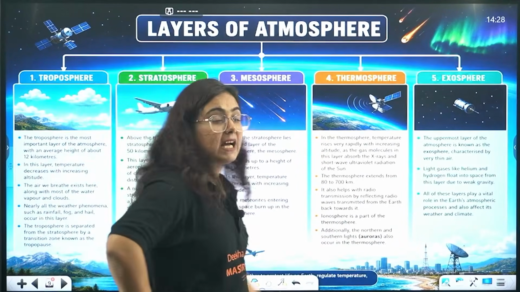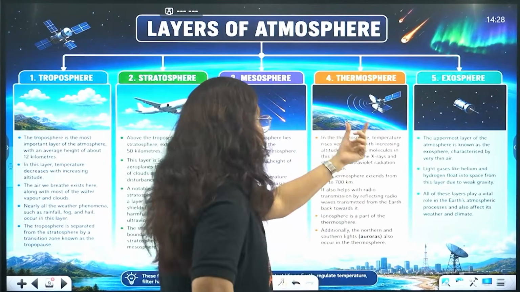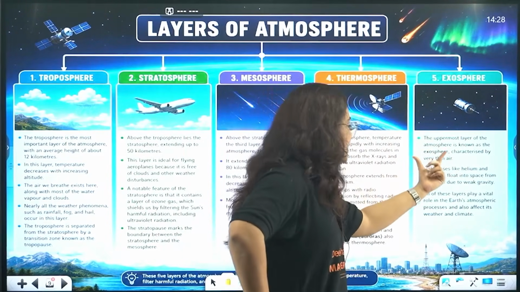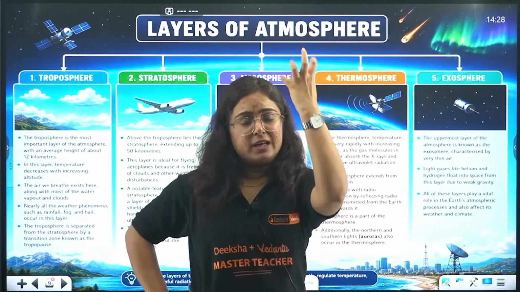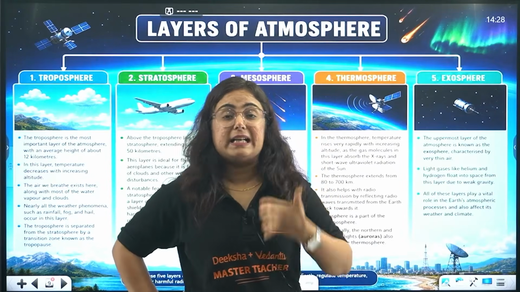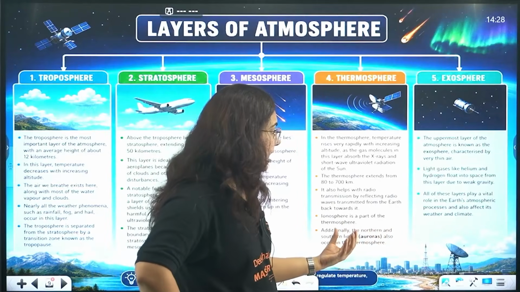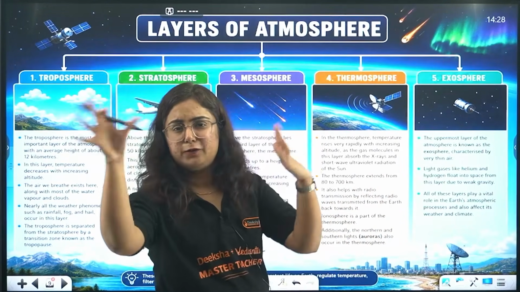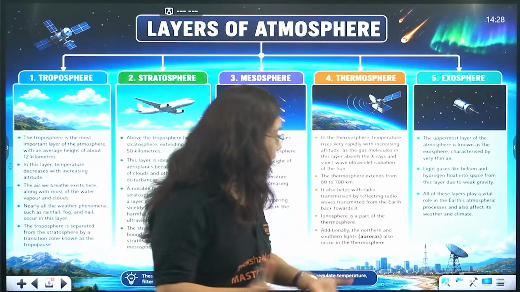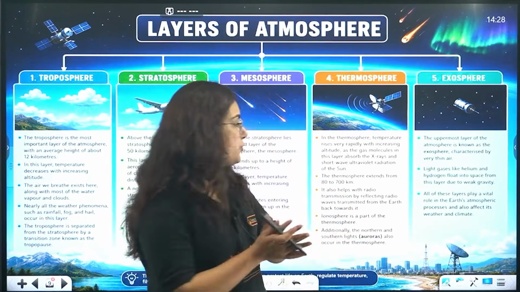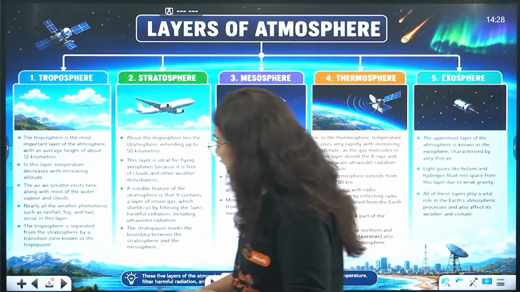And then the last one, that is the exosphere. Exosphere means exit. Okay? Beta, the uppermost layer of the atmosphere is known as the exosphere. Very thin layer. Obviously, the volume of the gases present in the atmosphere decreases with the height, and particularly the exosphere loses all that volume. Light gases like helium and hydrogen are floating. All the rest of the gases are null and void in this layer. All these layers play a very important role in the atmosphere as well as the climate and the life that humans are living.